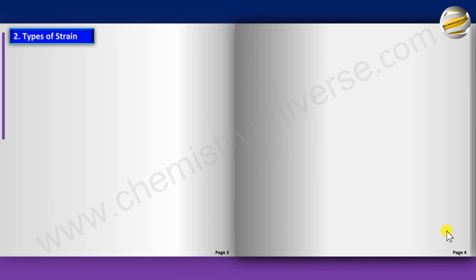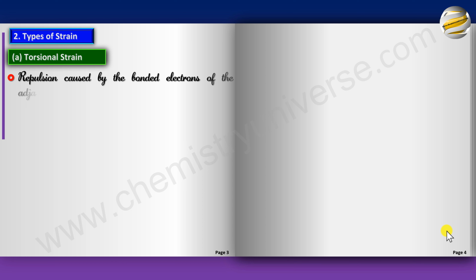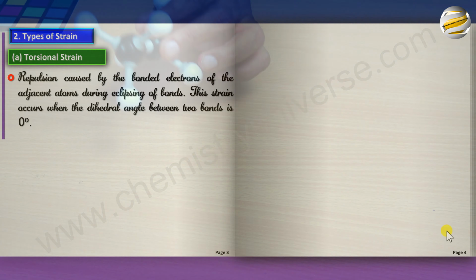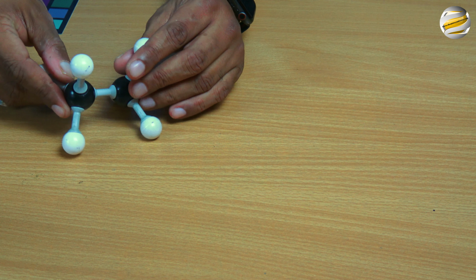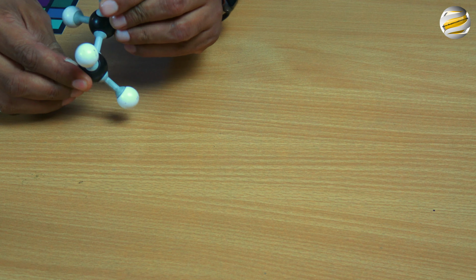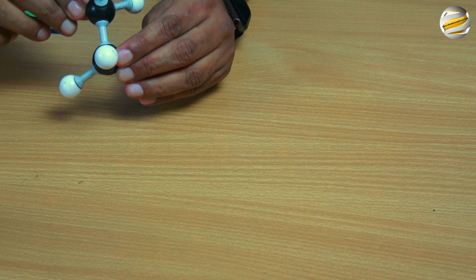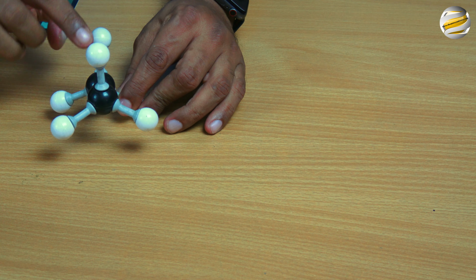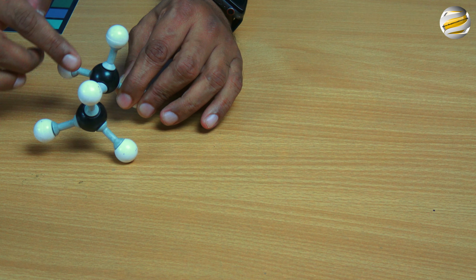Okay, the first is called torsional strain. Now, this is the repulsion caused by bonded electrons of the adjacent atoms during eclipsing of bonds. This strain occurs when the dihedral angle between two bonds is 0. So if you look at this model, and let me make sure that they are oriented exactly in alignment with each other, you will notice that this bond, the front bond, is eclipsing the back bond.